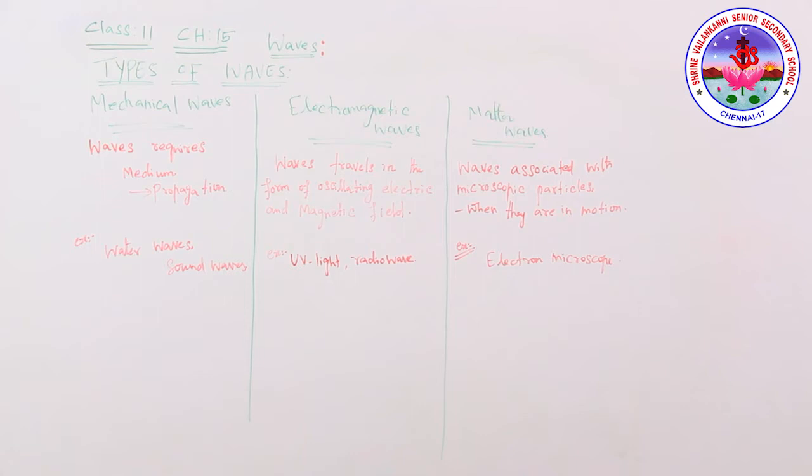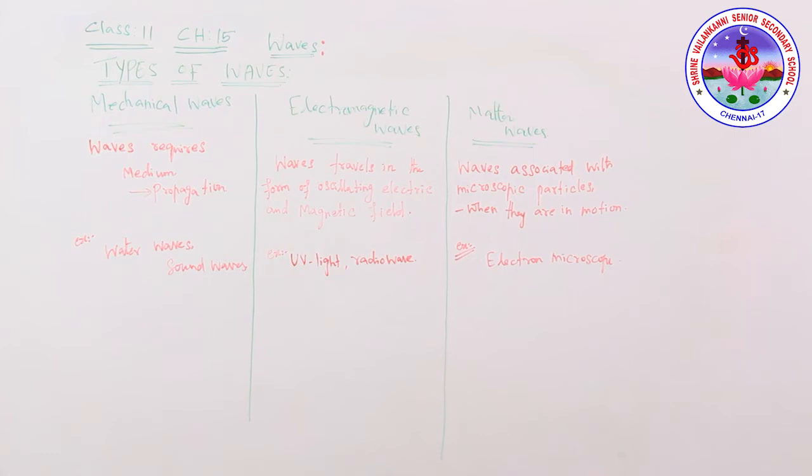Examples are water waves and sound waves, right? The next one is electromagnetic waves. The waves which travel in the form of oscillating electric and magnetic fields are called electromagnetic waves. Examples are visible light, ultraviolet light, and radio waves.